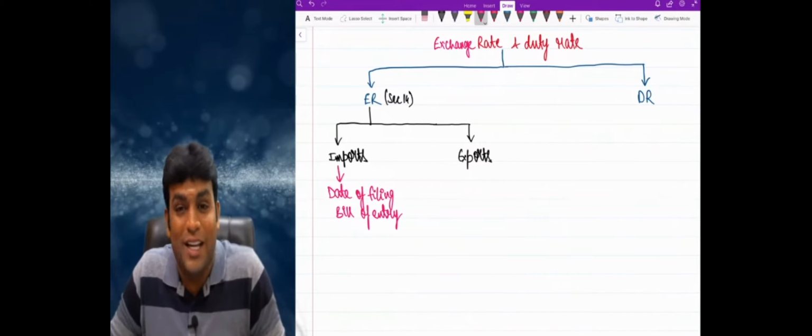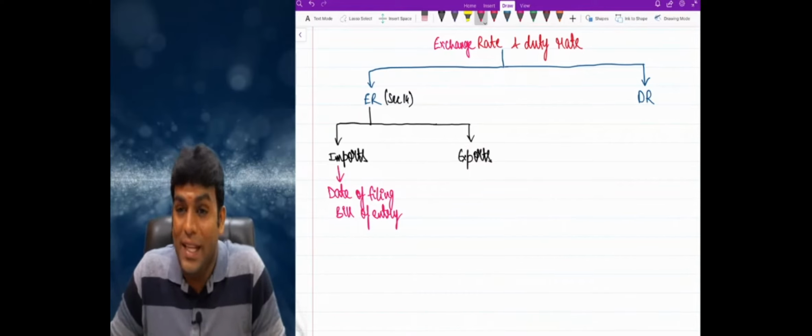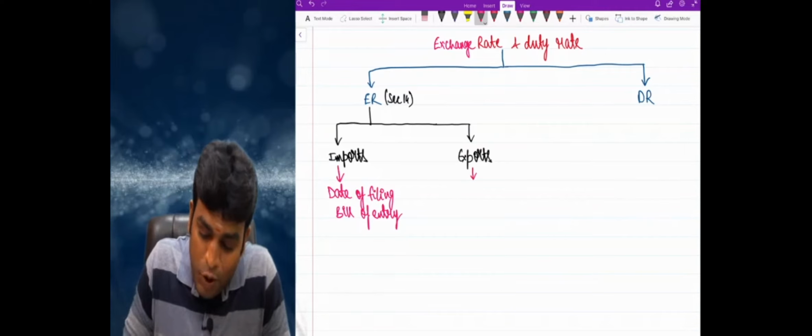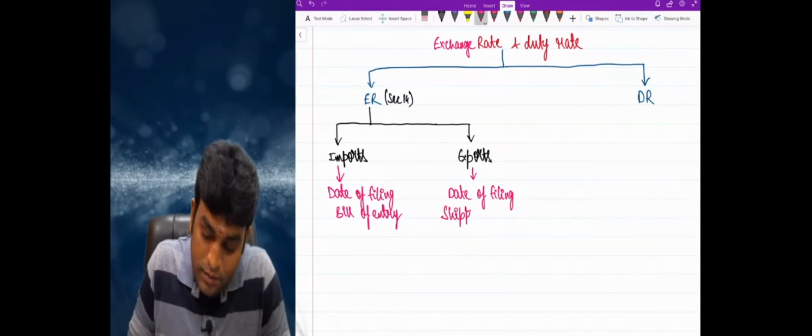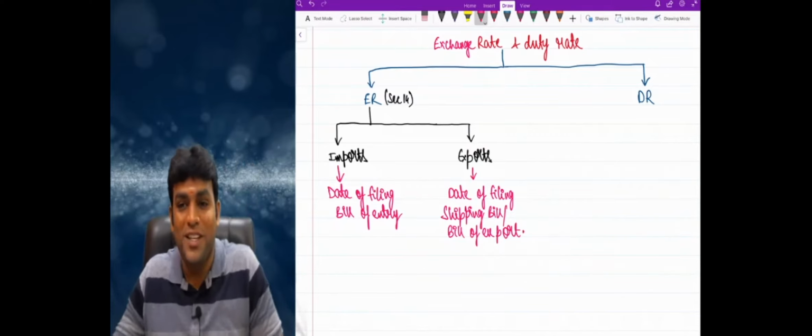Such an interesting and important language, friends. I repeat one more time. Exchange rate in case of imports, we will see on the date of filing bill of entry. Exchange rate in case of imports, we will see on the date of filing bill of what, my dear friends? Entry. And for exports, we will see on the date of filing shipping bill or bill of exports. Come on, my dear friends.